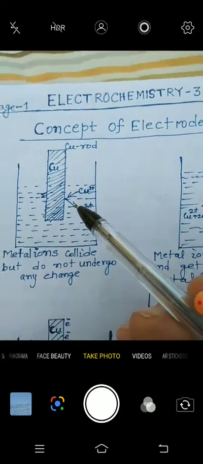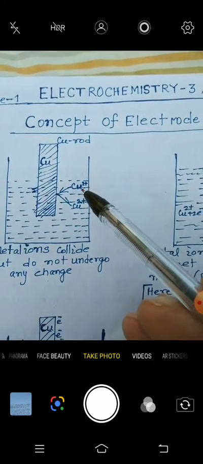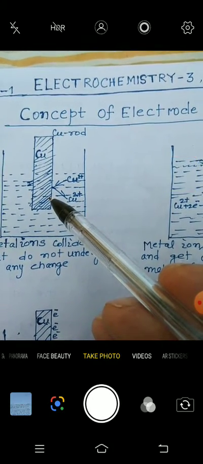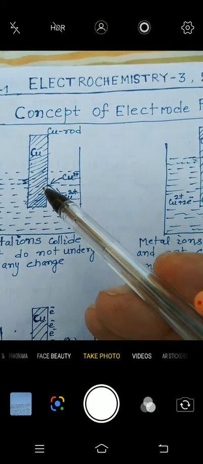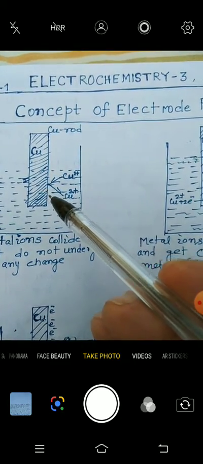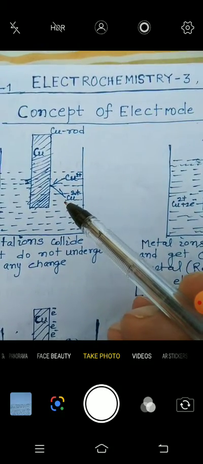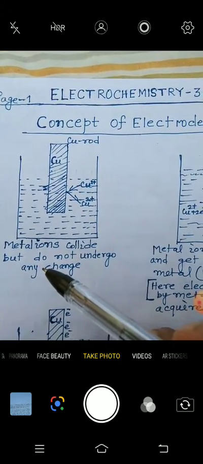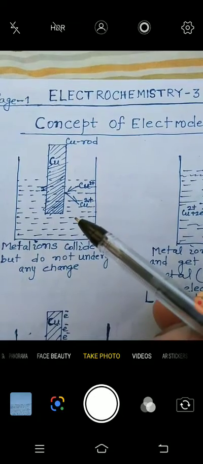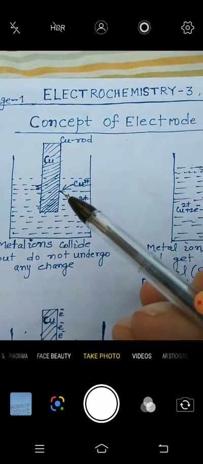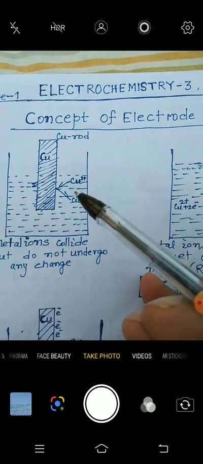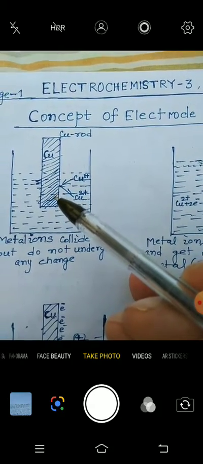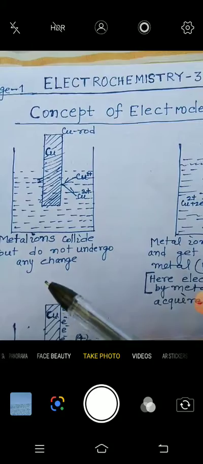First, the ions of the solution may collide with the electrode, or it can come into the solution without undergoing any change. So this is the first case. Here the Cu2+ ions of the solution are colliding with the electrode and do not undergo any change.